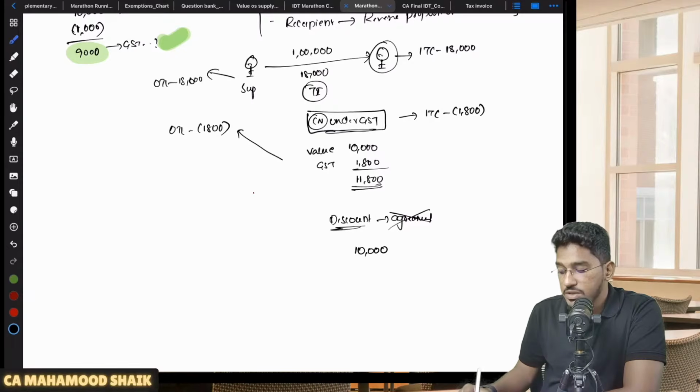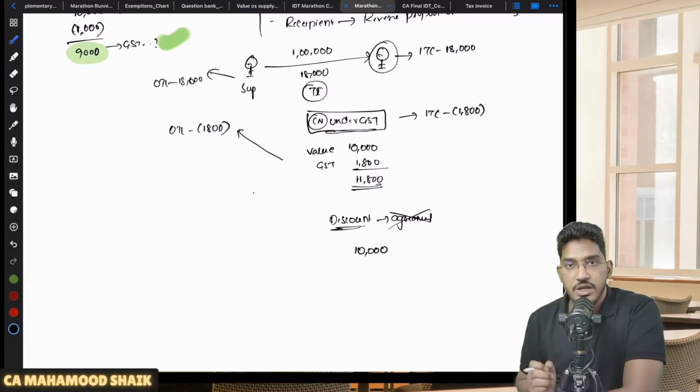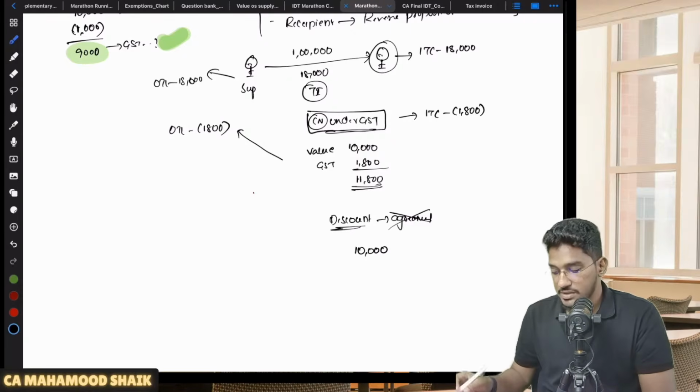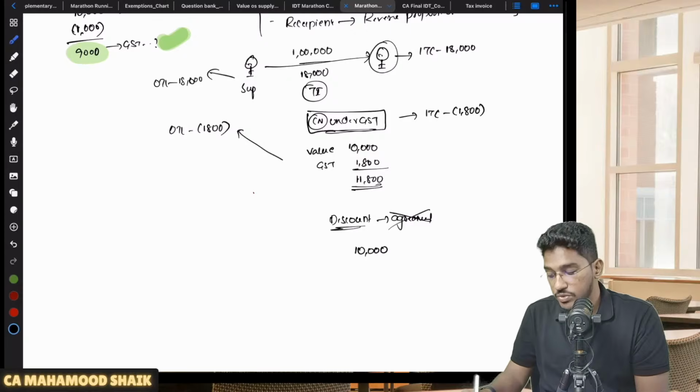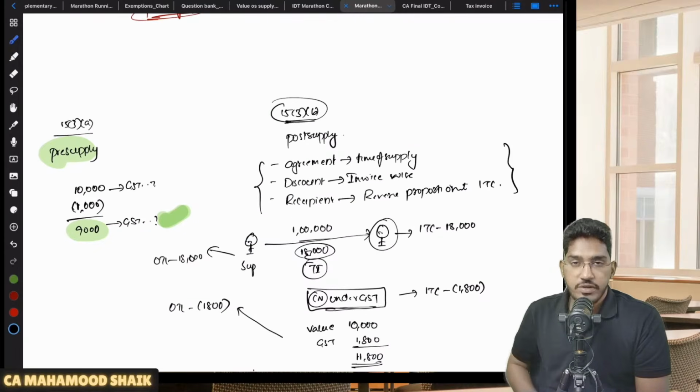Sir, can I reduce the discount? Can I reduce the GST also? No, here you can't reduce the GST. In this case, you can give discount only on value. You can't give discount on the GST component. Why, sir? Because conditions are not fulfilled.